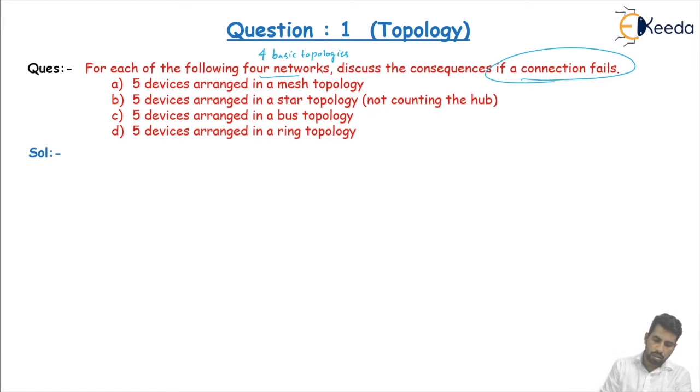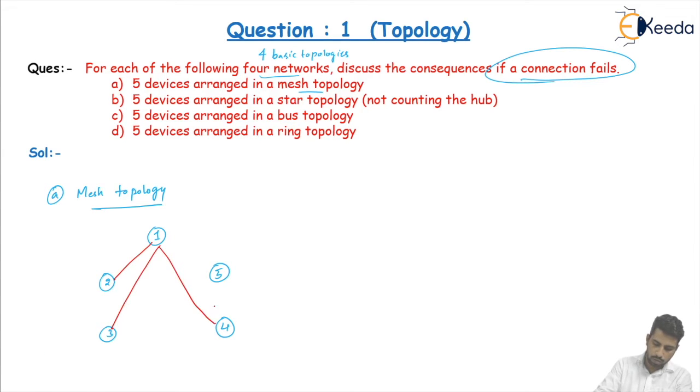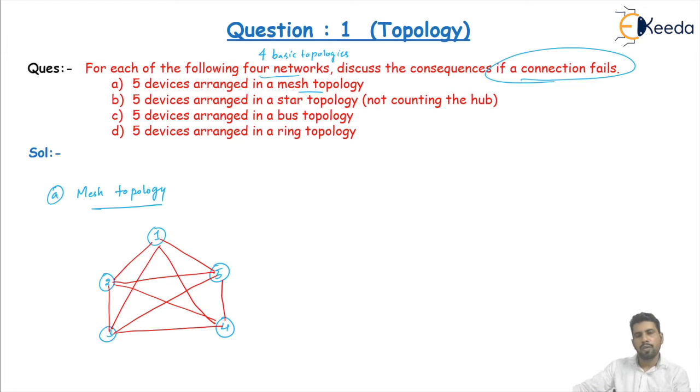First is five devices arranged in a mesh topology. In mesh topology, we discussed in the previous video that every device is connected with every other device. Let's consider we have 5 devices. Device 1 is connected with all the other 4 devices, 2 is also connected with all the other 4 devices, and 3 and 4 are also connected with the remaining devices. Every device has a dedicated point-to-point link with every other device.